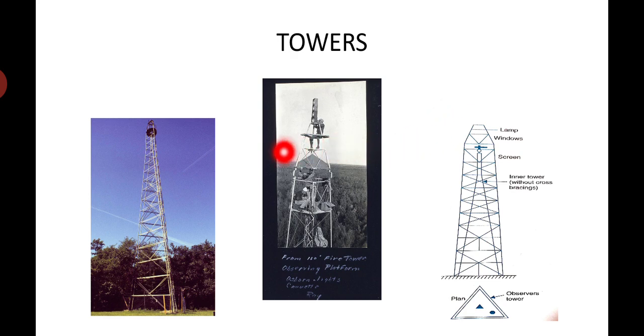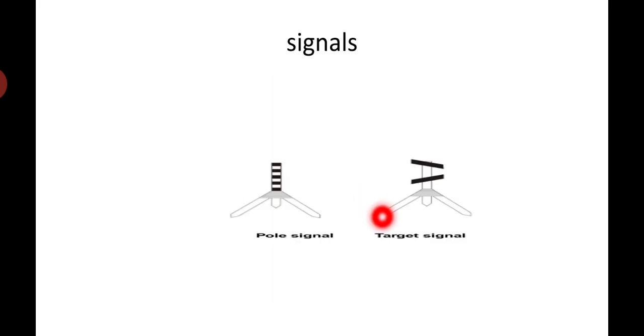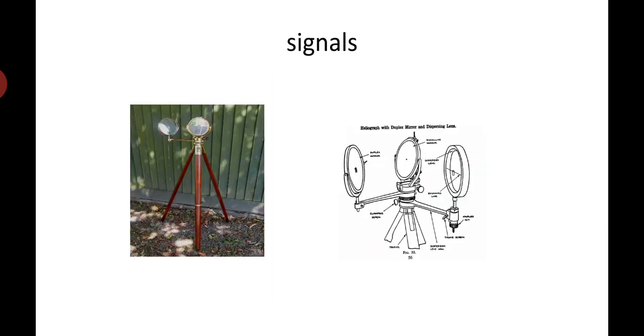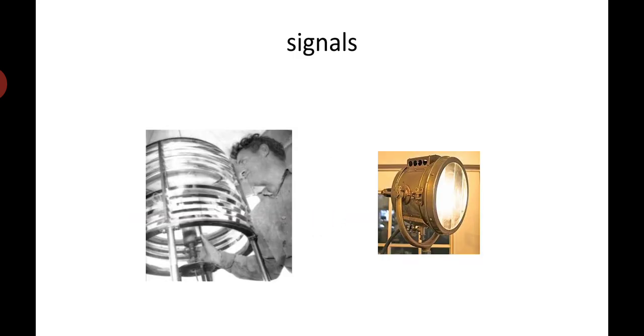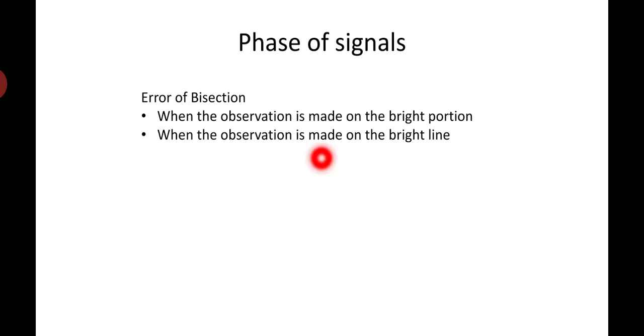A few of the towers I can show here. This is the tower, and these are a few of the towers with the signals, right? Now these are the signals: pole signal, target signal. These are the signals we can have. Now, phases of signal, errors in bisection. You will have two bisection errors: when the observation is made on the brighter portion, and when the observation is made on the brighter line. So you are supposed to understand these two things, right?